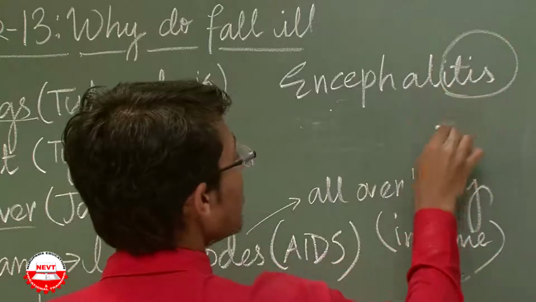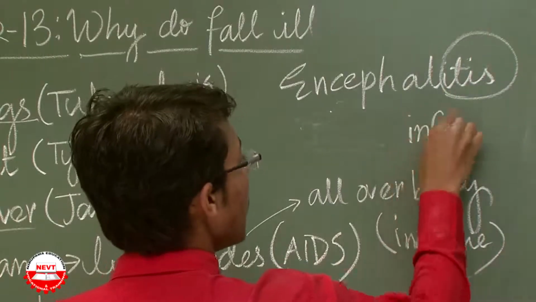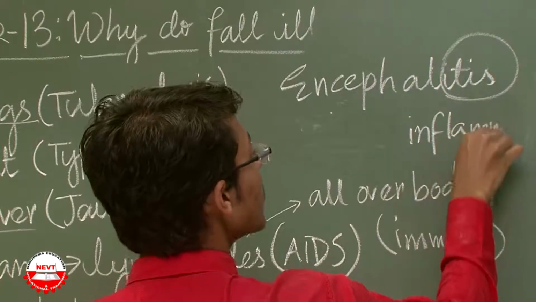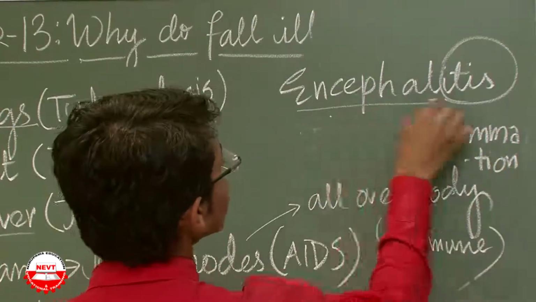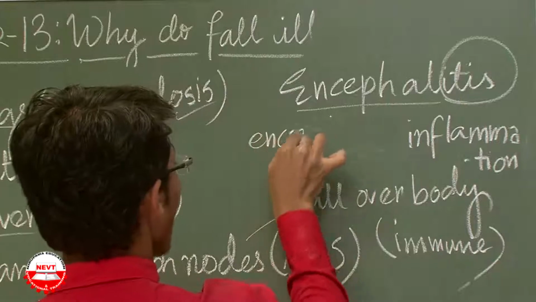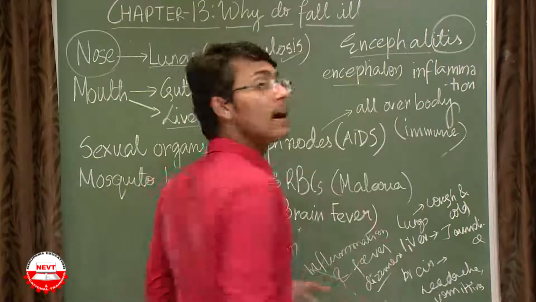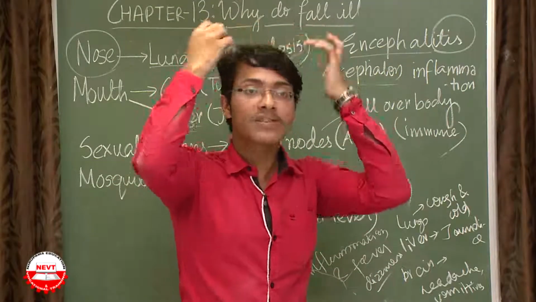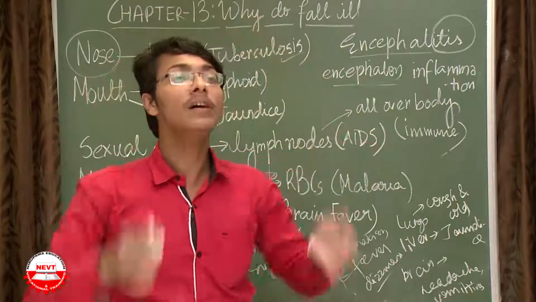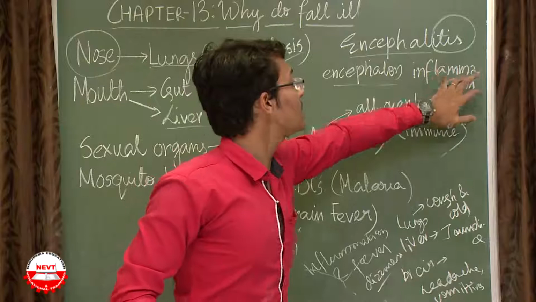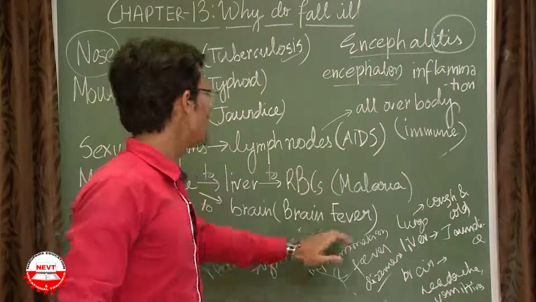Itis means inflammation, swelling, and encephalon is the name of the two segments of the brain. So encephalitis means inflammation of the encephalon, that is brain fever.